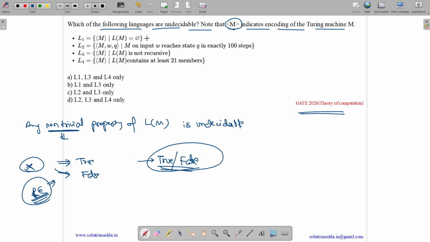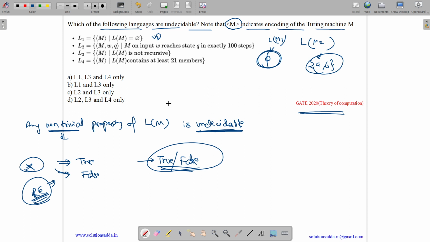So we have L(M) equals to ∅. Now it is basically the emptiness property and is non-trivial. We can have two Turing machines M1 and M2, where L(M1) accepts ∅, and L(M2) accepts strings like a and b. So we can see that it can be non-empty or it can be empty. So it is a non-trivial property, and every non-trivial property is undecidable. So it is undecidable.